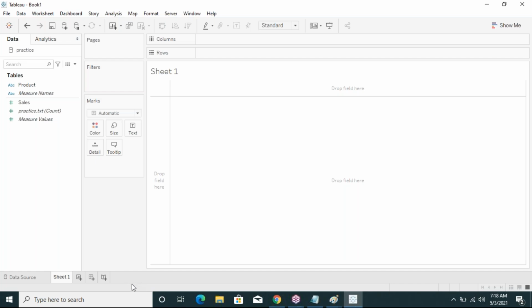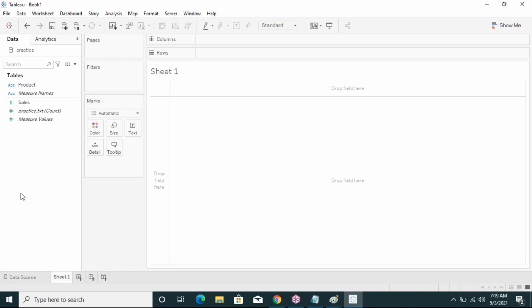One important interview question, the most common interview question, is: after completion of the connections, can we change a live connection into an extract connection, or an extract connection into a live connection? Is it possible? The answer is yes. We can change a live connection into an extract connection, and we can change an extract connection into a live connection also.